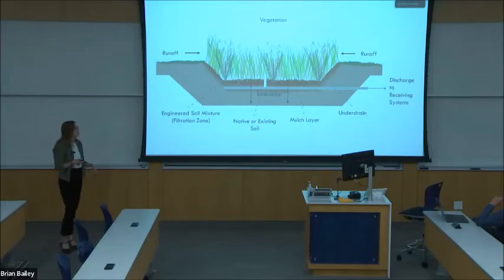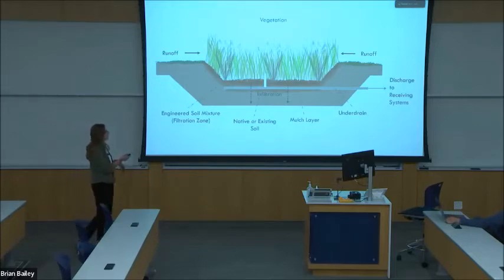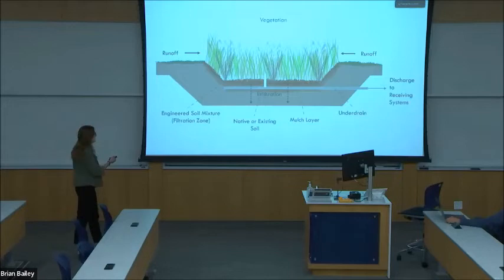It can be used for biological uptake of pollutants, and it also increases infiltration and soil health within the rooting zone. Underdrains are used dependent on site-specific requirements, so they're not always included in LID designs. So runoff is captured within this LID, and it is infiltrated through the soil, and it either continues on to groundwater or is discharged to receiving systems through this underdrain.